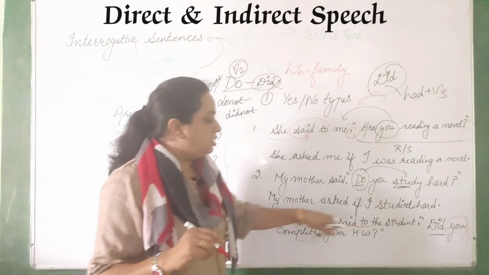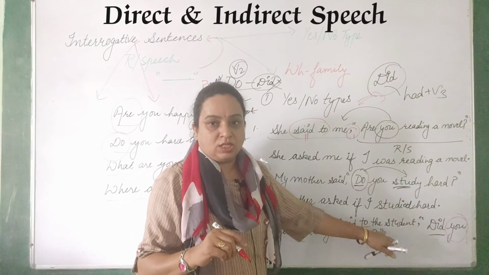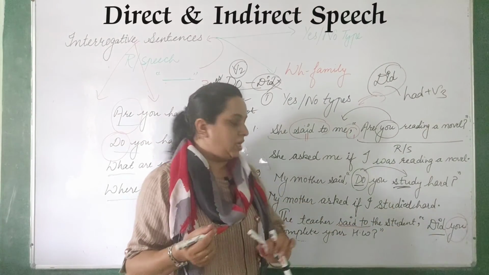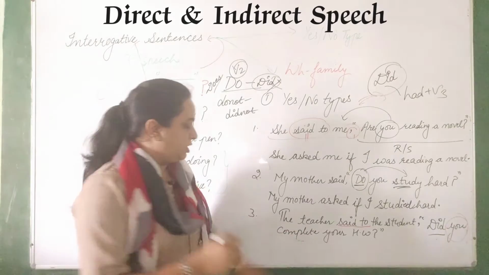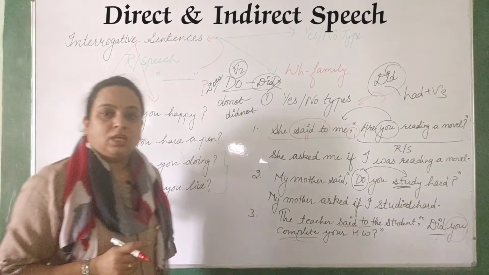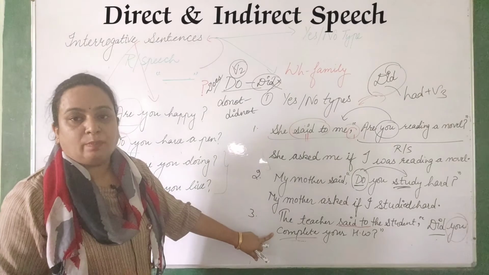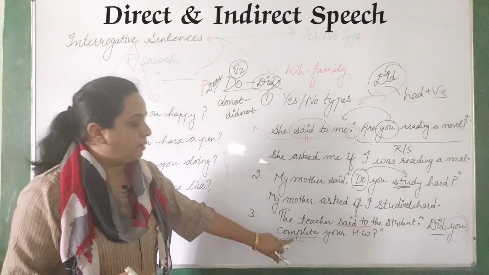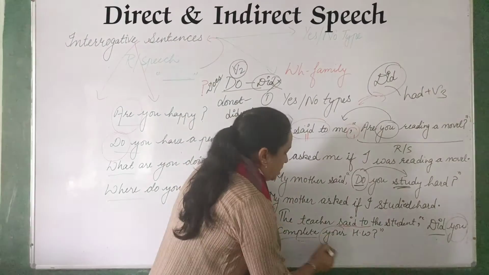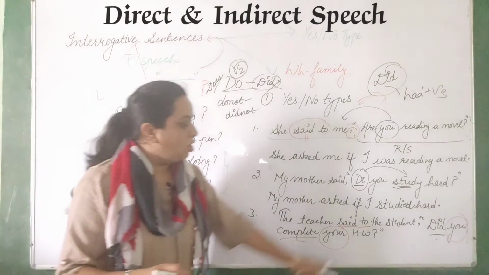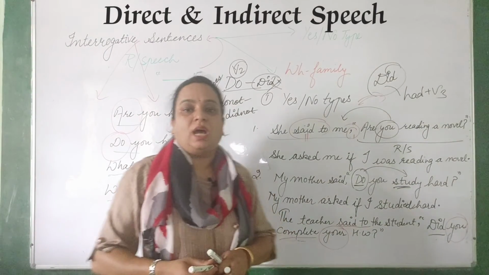So the teacher asked the student if he or she had completed, because this complete was given with did, so we change it into had plus verb third. That is had completed, and your changes to his or her homework. So what is the answer here?